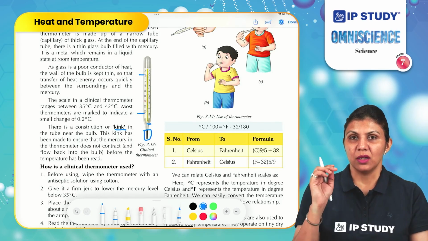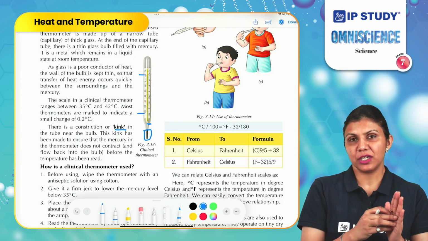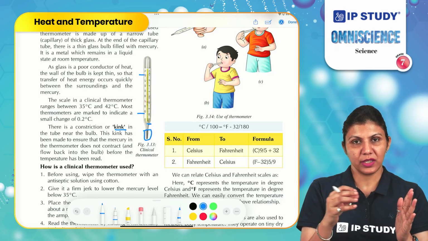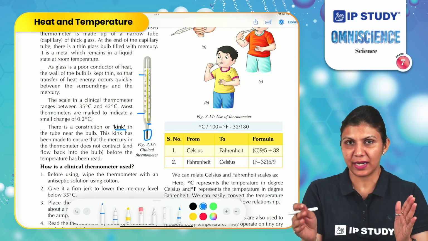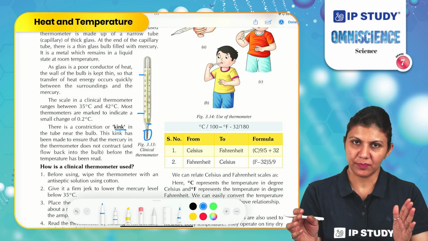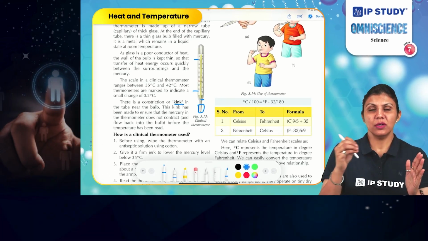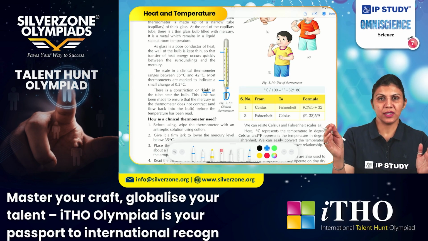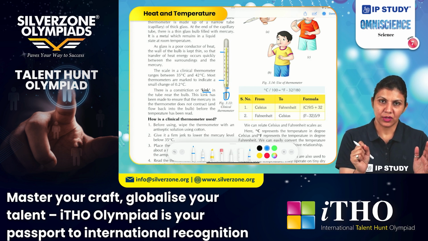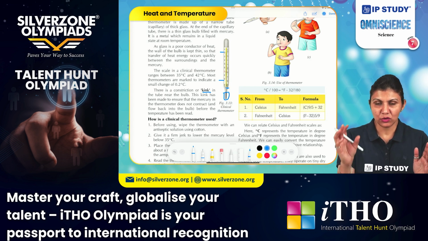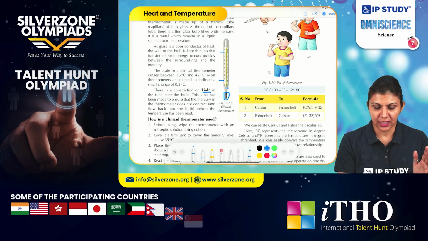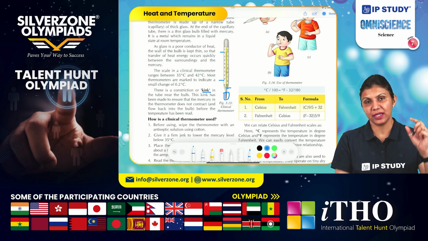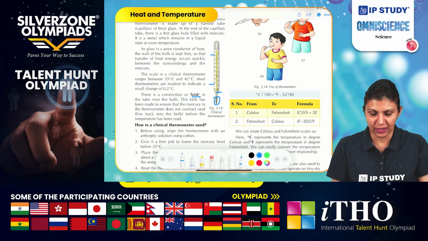Why? Whenever you are measuring the temperature of a body, the thermometer is in direct contact with the body and absorbing the heat. This heat is expanding the mercury in the thermometer. As soon as you remove the thermometer from the body, the mercury will start contracting. To avoid that contraction, to avoid that quick fall, there is a kink in the clinical thermometer so that we can read the correct temperature of a body.